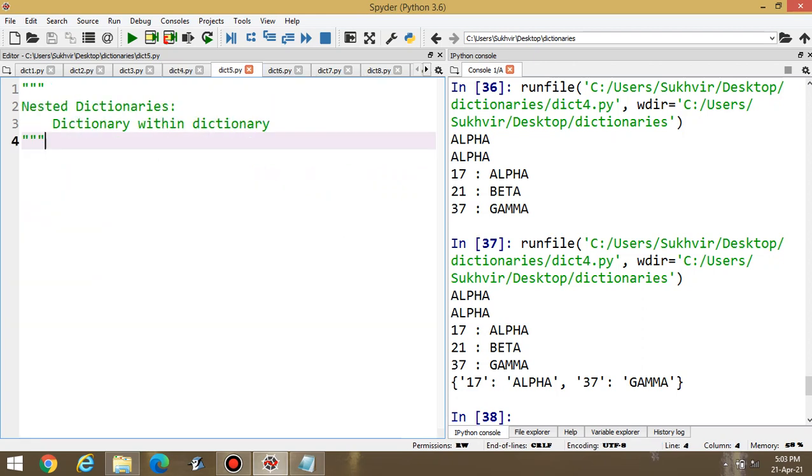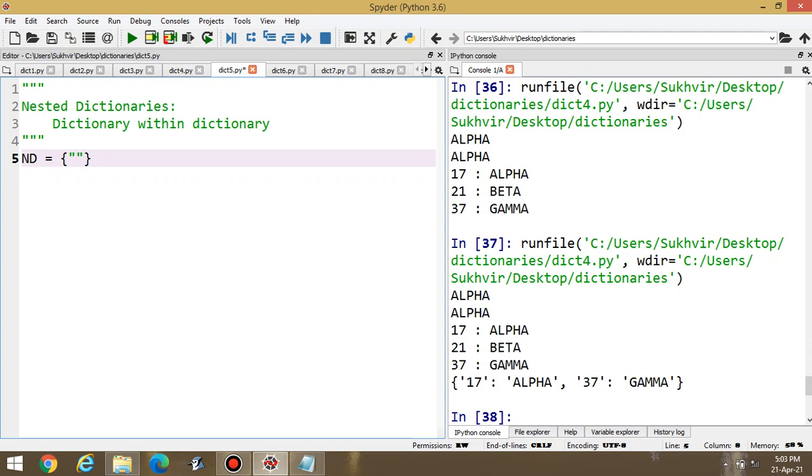Now, the next content I would like to discuss, that is nested dictionary, or you can say dictionary within dictionary. Let's try to design this one. Nested dictionary. Let this one be ND. Let's try to design this one in double quotes.